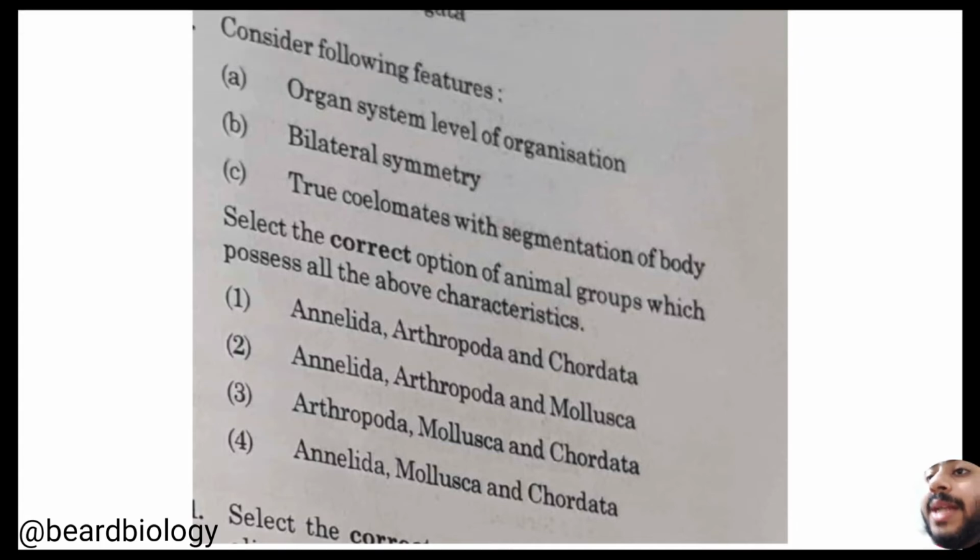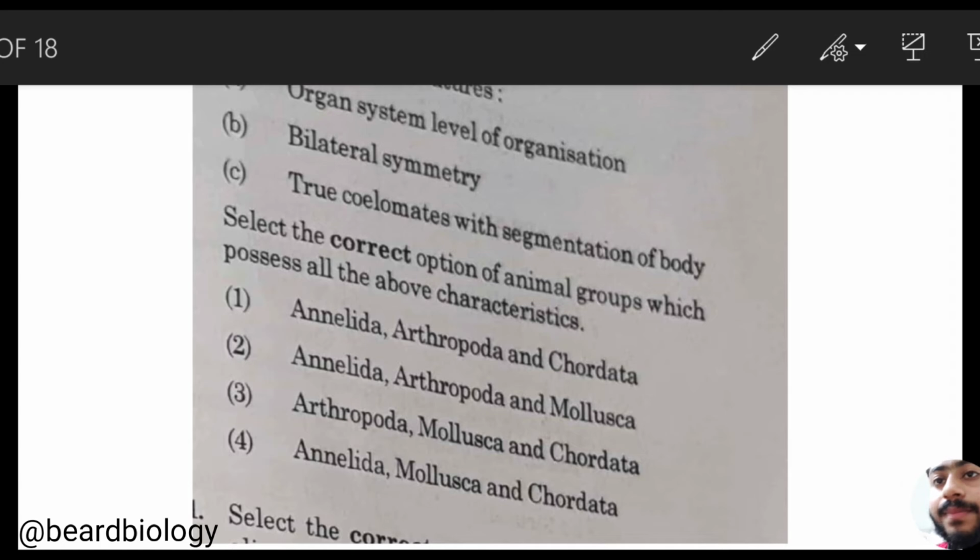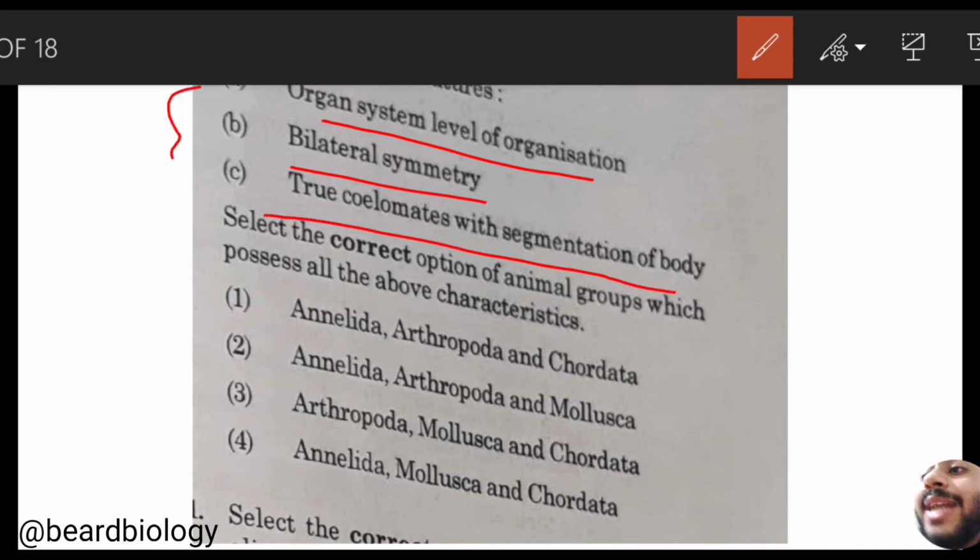Consider the following statements: organ system level of organization, bilateral symmetry, true coelomates with segmentation of the body. So these are the three main statements, and they ask to select the correct option of the animal groups which possess all the above characteristics.